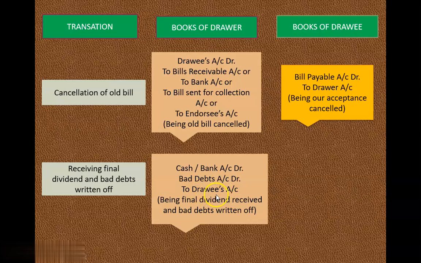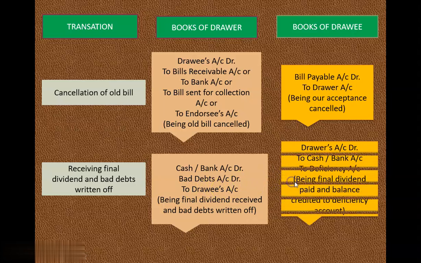Here the drawee is the giver, students, remember. Students often make a mistake here and write bills receivable instead of drawee. Bills receivable will come when our bill is honored on the due date, but here the bill is not honored, and therefore our drawee is the giver, so we have to write the name of the drawee here.